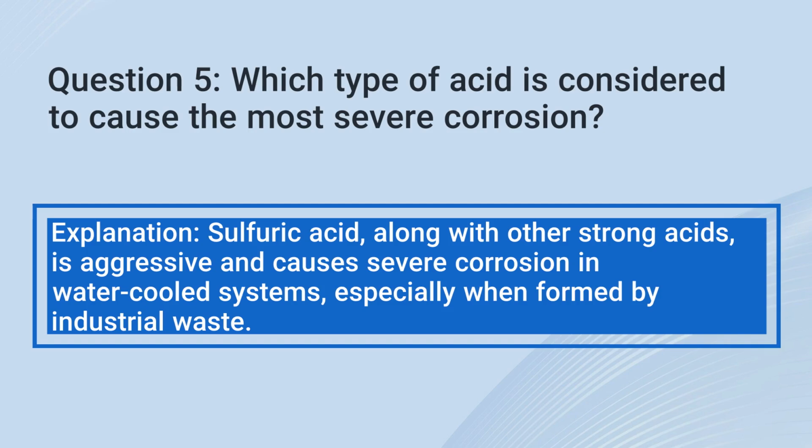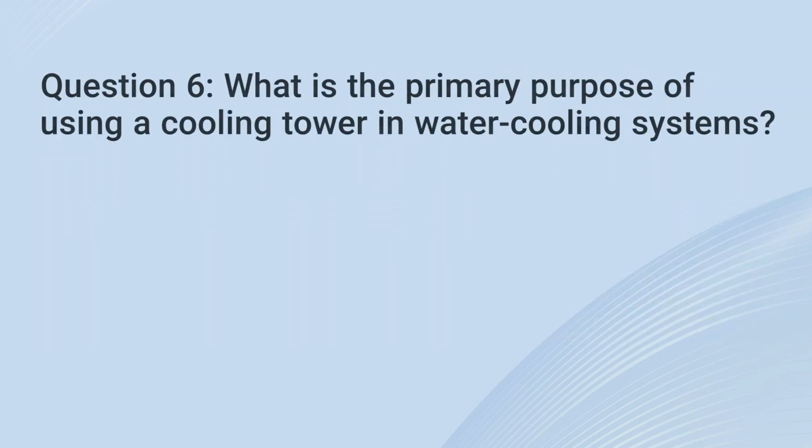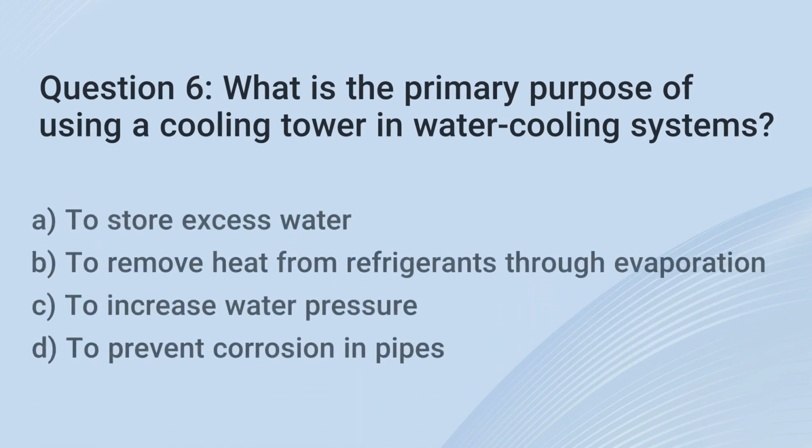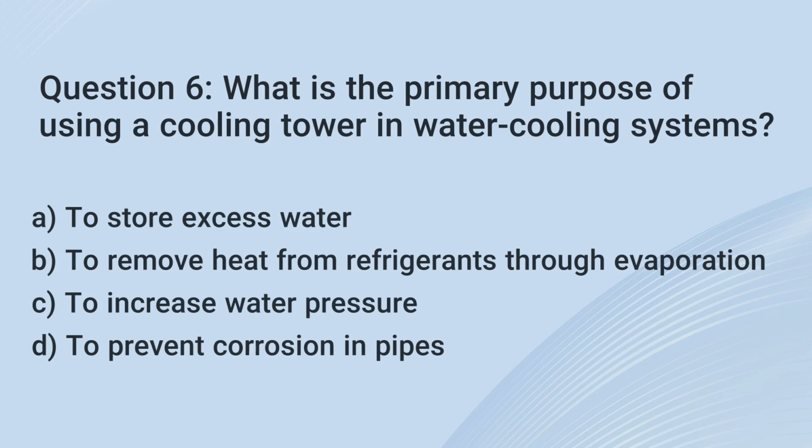by industrial waste. 6. What is the primary purpose of using a cooling tower in water cooling systems? A. To store excess water. B. To remove heat from refrigerants through evaporation. C. To increase water pressure. D. To prevent corrosion in pipes.